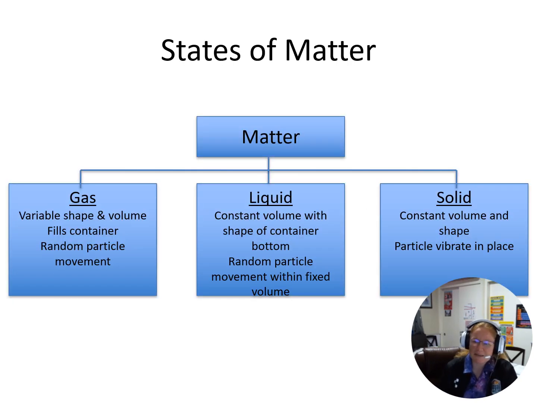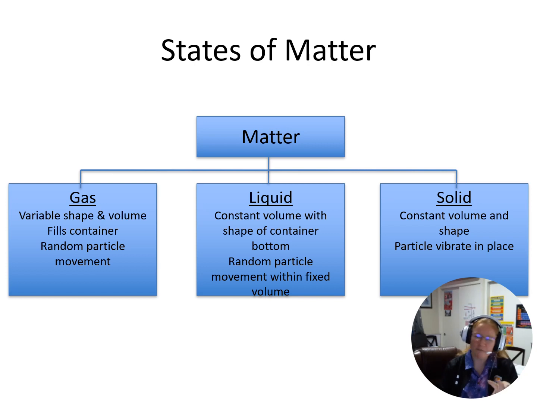So we have three main states of matter that we study: gas, liquid, and solid. Gases have no fixed volume, no fixed shape. They expand to fill their containers. They move around all randomly, super crazy. It's like children in a bounce house. They're going to bounce off the ground and bounce off the side, maybe bounce off the ceiling, depending on how wild they're going. Everything's super random, no fixed shape, no fixed volume.